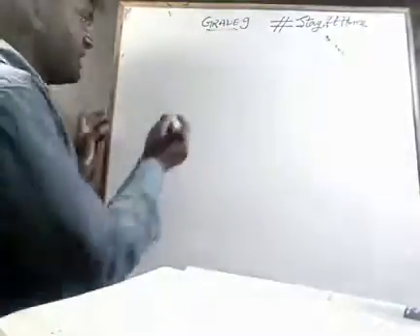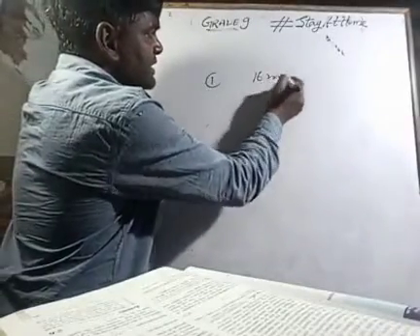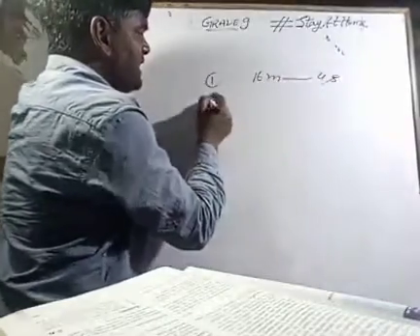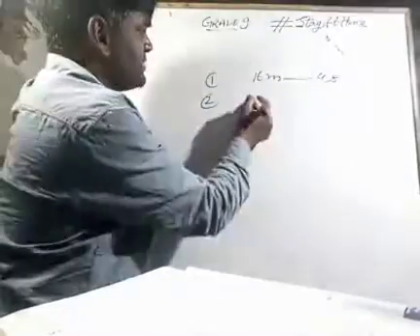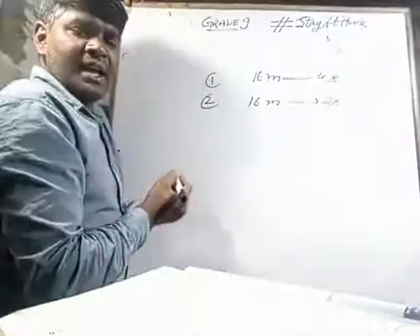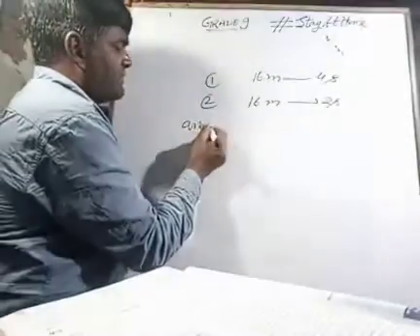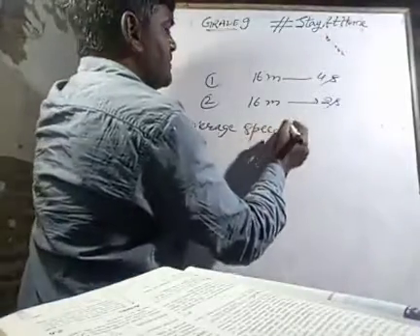What is the average speed of the object? Means what is happening there? An object is covering 16 meter in 4 seconds, and next it covers another 16 meter in 2 seconds. So what should be the average speed of the object?